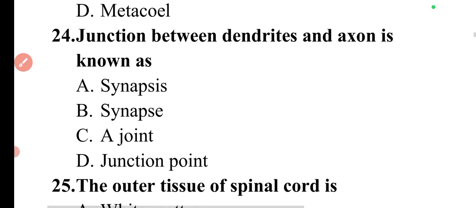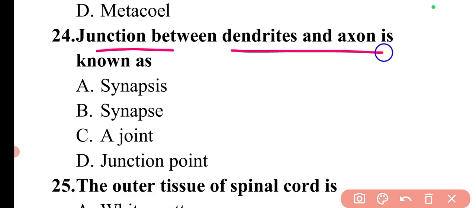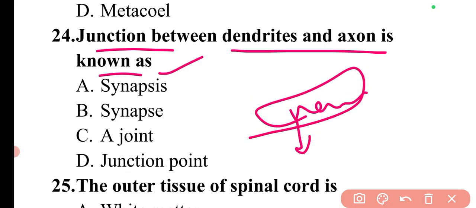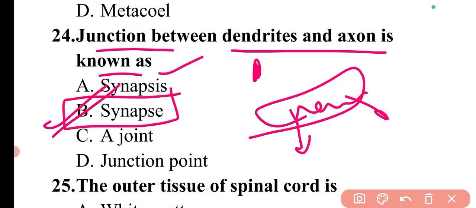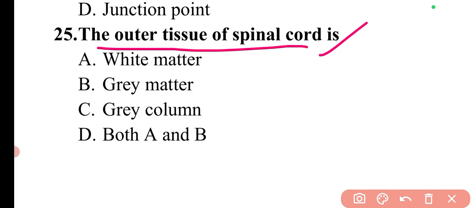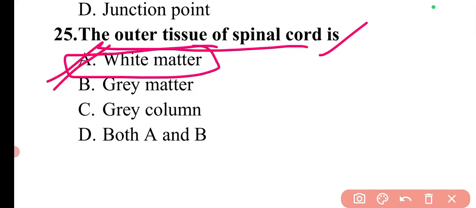Then moving to the next question. The question is, the junction between dendrites and axon is known as. Basically, in the neuron structure you can find the dendrites and axon. There is a small junction between these two structures, and this junction is known as the synapse. So here option B will be the correct answer. Next question is, the outer tissue of the spinal cord is. The outer tissue of the spinal cord is white matter. So here option A is correct.